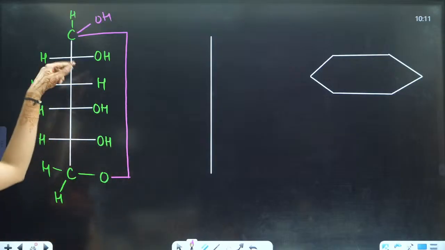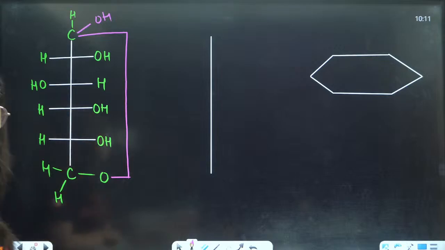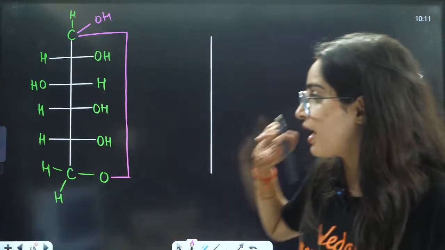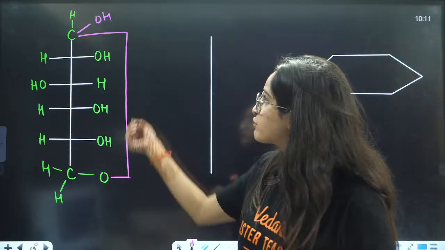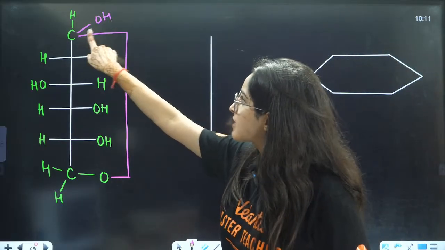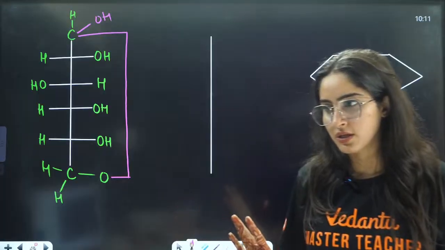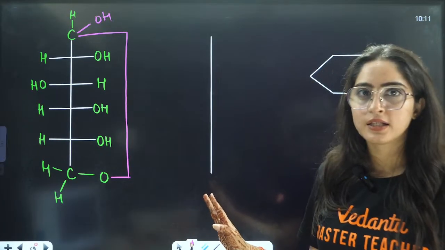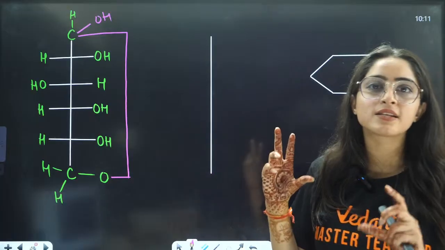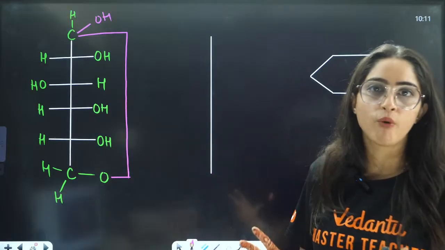1, 2, 3, 1, 2, 3, 4. Yes. Right? Okay, understood. I drew one extra hydrogen there. So this is the structure that we will have. Basically, one hydrogen is shifted to that side and this carbon is connected to this oxygen. Is that clear now? So this is how the cyclic structure will be formed, right?